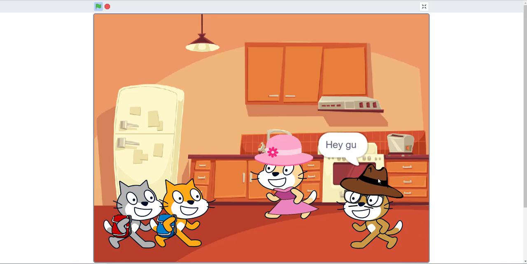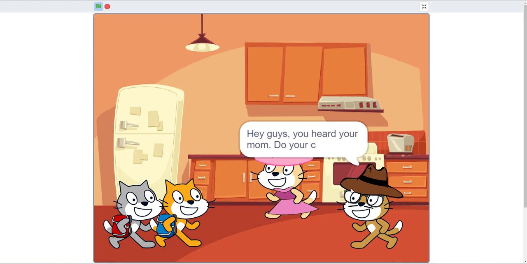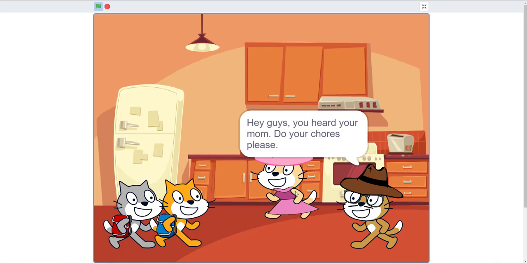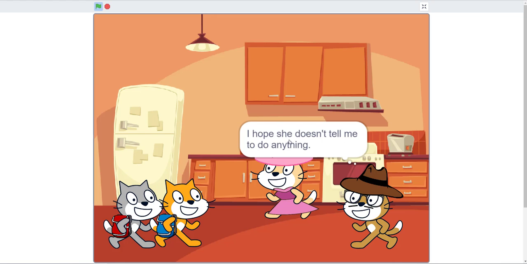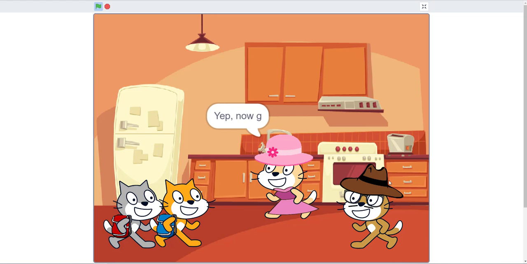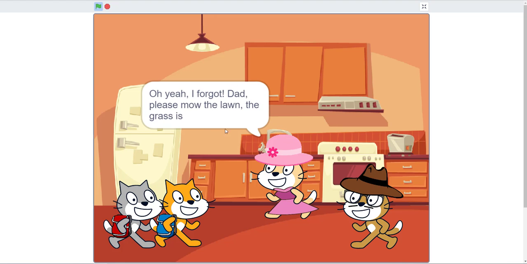I guess this is our dad cat. The dad cat comes into the scene, and their dad tells them to follow the instructions their mom said. And then the dad thinks, I hope she doesn't tell me to do anything. As you can see, he's thinking. Yep, now go do the chores, he tells the kids. And then the mom remembers to tell the dad to do some stuff. Oh yeah, I forgot, Dad, please mow the lawn. The grass is getting long.